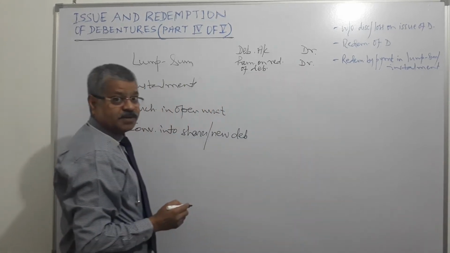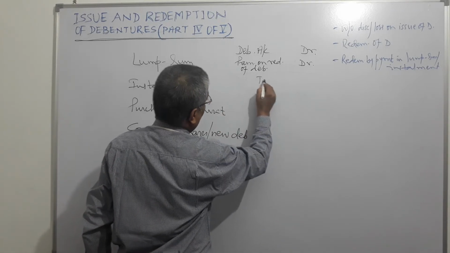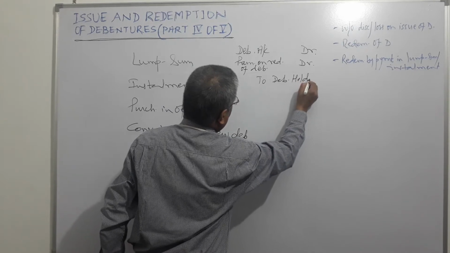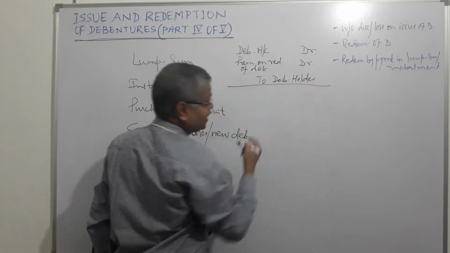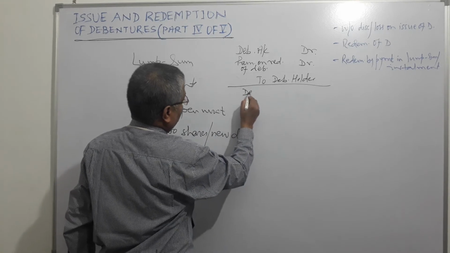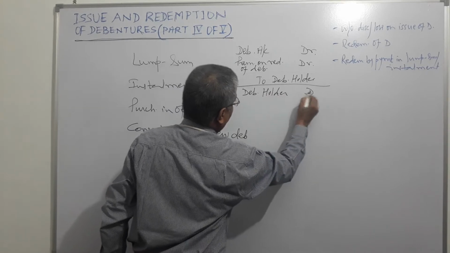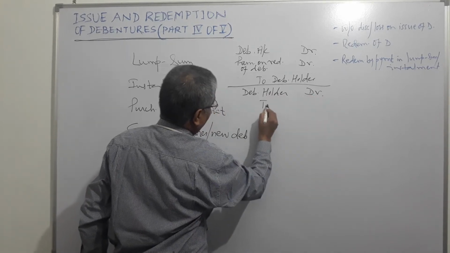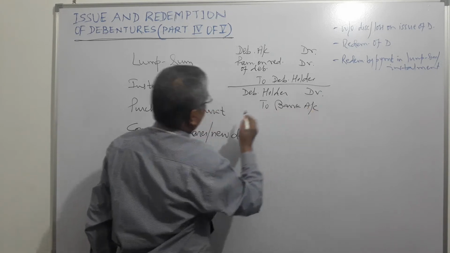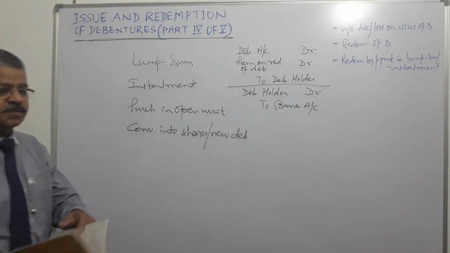This is also debited, and what is credited? Debenture holder. The second entry will be debenture holder debit and credit bank account. So here the element of premium has come into the picture.